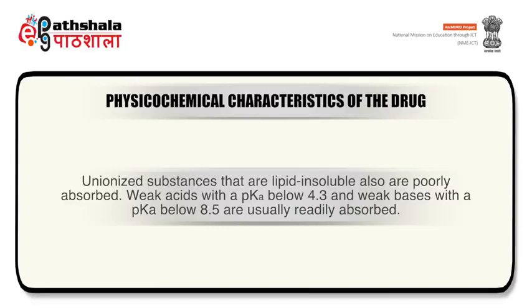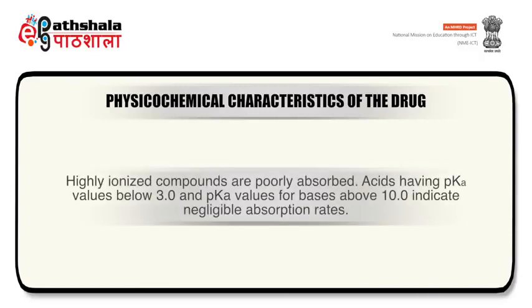Weak acids with a pKa below 4.3 and weak bases with a pKa below 8.5 are usually readily absorbed. Highly ionized compounds are poorly absorbed. Acids having pKa values below 3 and pKa values for bases above 10 indicate negligible absorption rates.